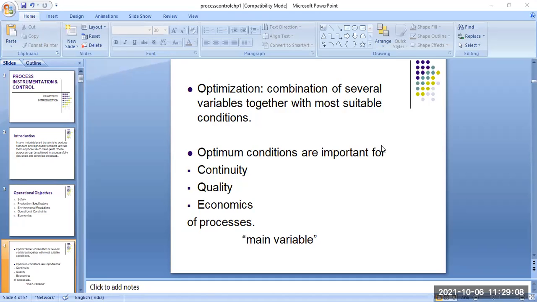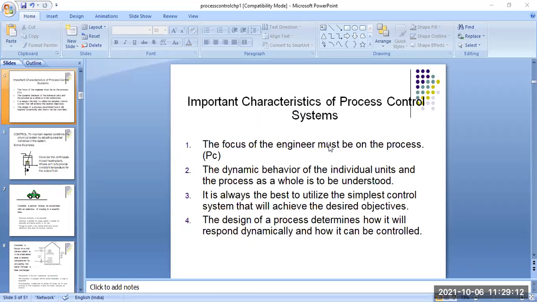Next, this is an important characteristic you have to follow in process control systems. Number one, the focus of the engineer must be on the process.